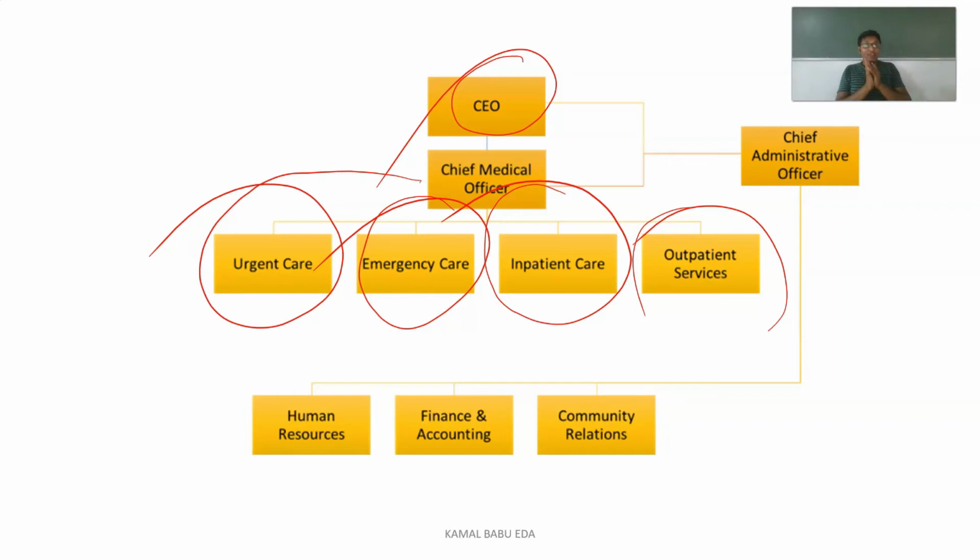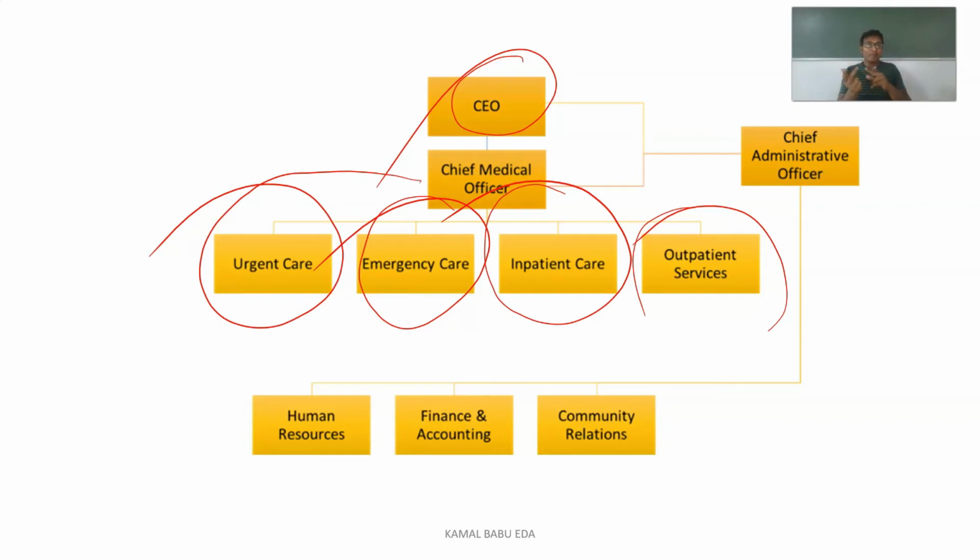So the medical officer is mainly dealing with the treatment part in the hospital, and coming to the administrative officer, he is dealing with the requirements needed to run the institution. For example, if he wants to run the institution properly, he must have proper human resources: doctors, nurses, other paramedical staff, and all the other requirements. So human resources will be taken care of by the chief executive officer.